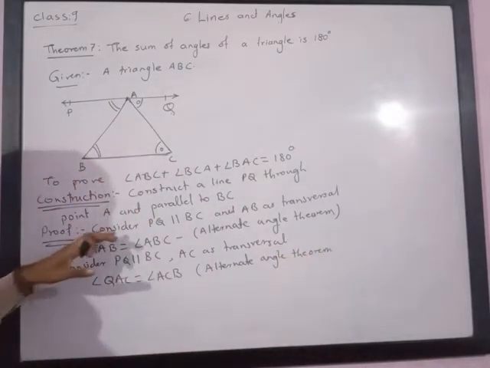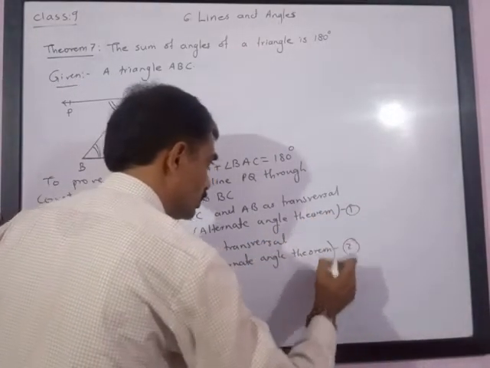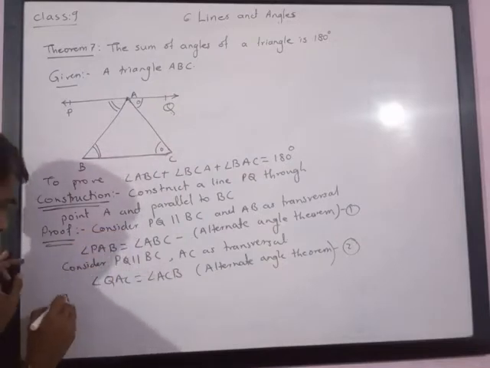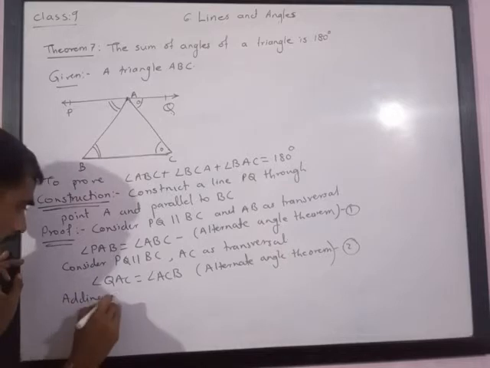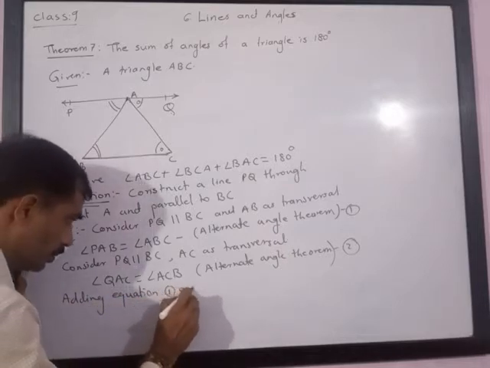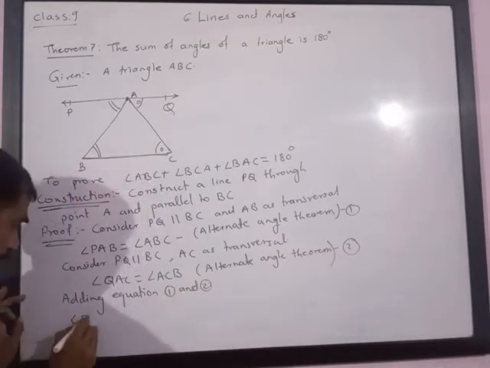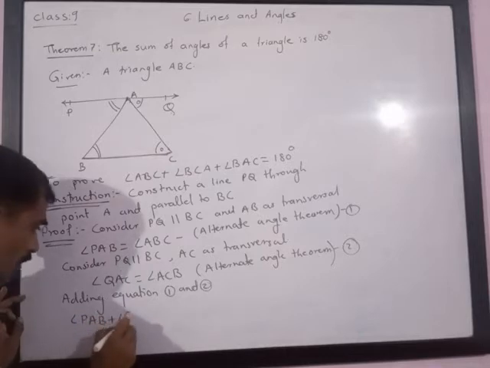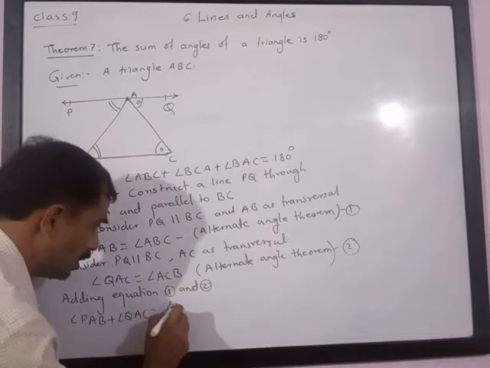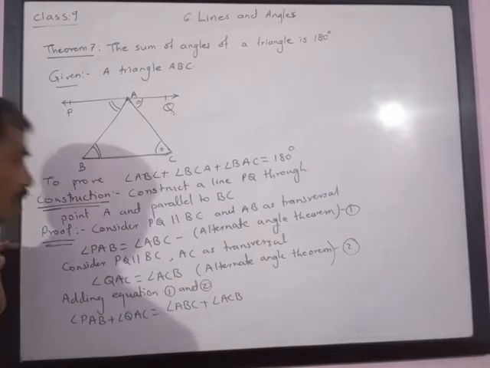Now give this equation number 1 and this equation number 2. Adding equations 1 and 2, we get angle PAB plus angle QAC is equal to angle ABC plus angle ACB.